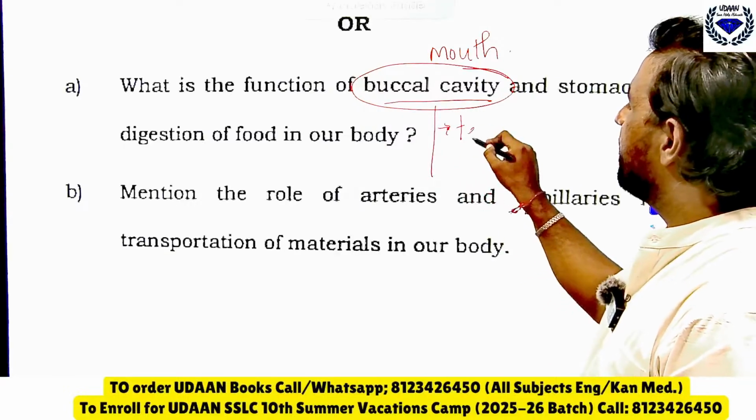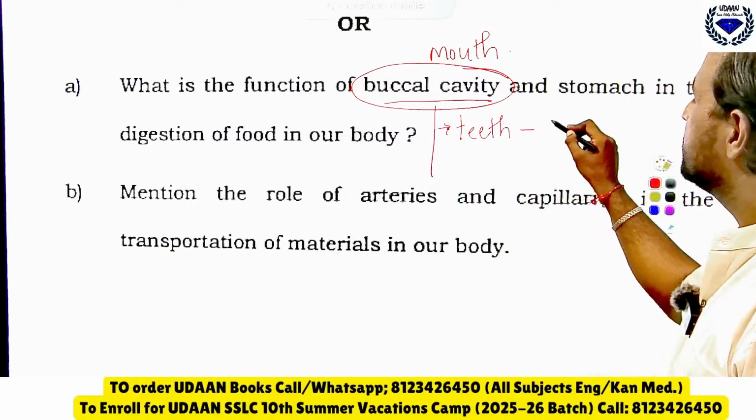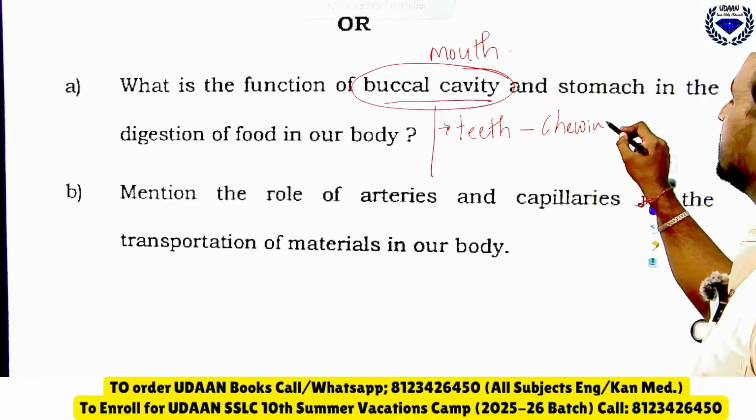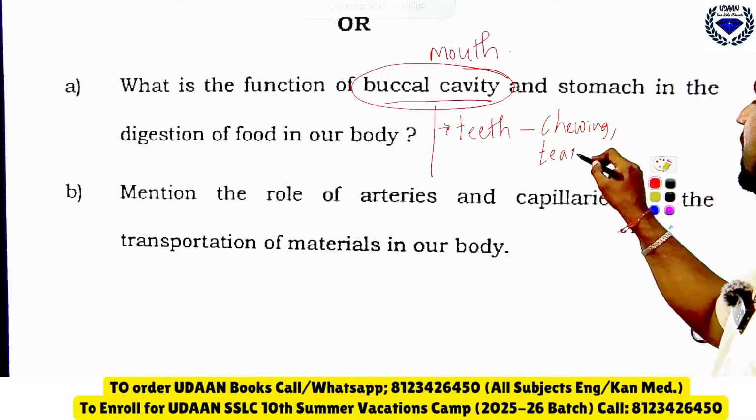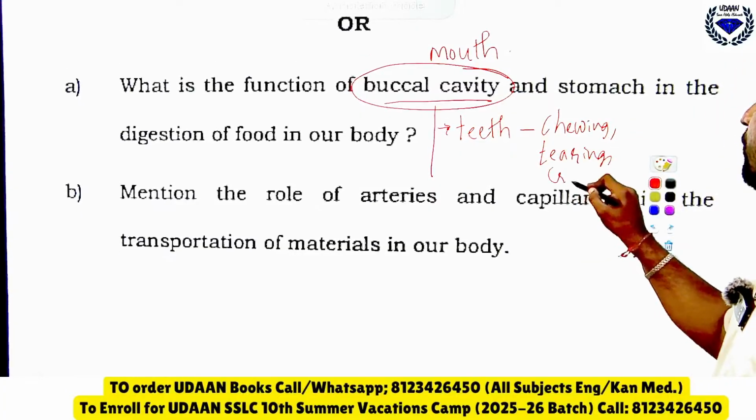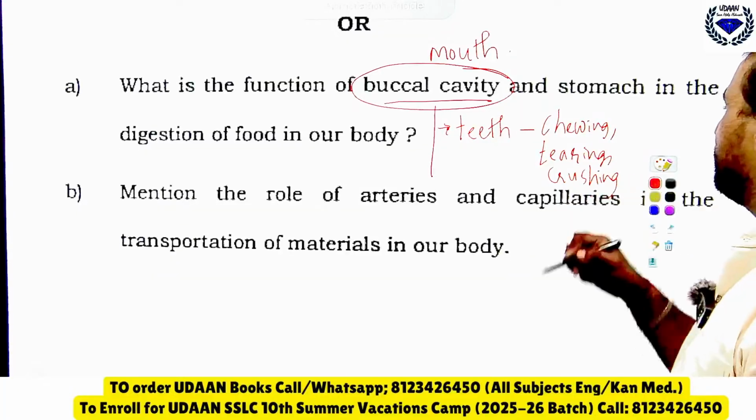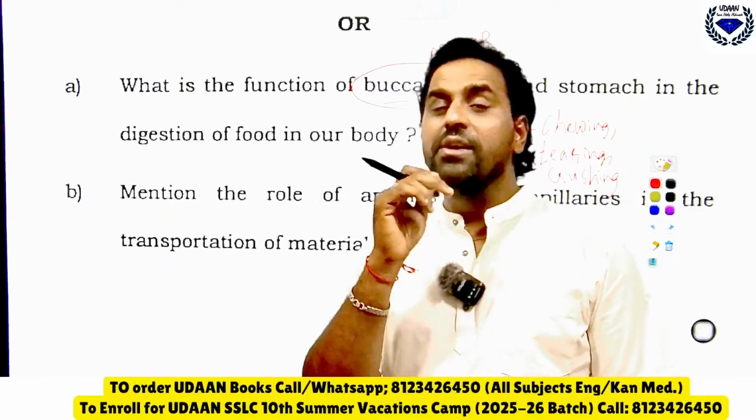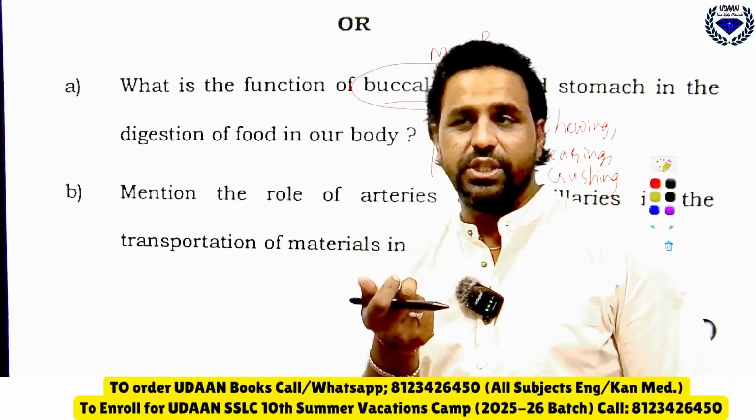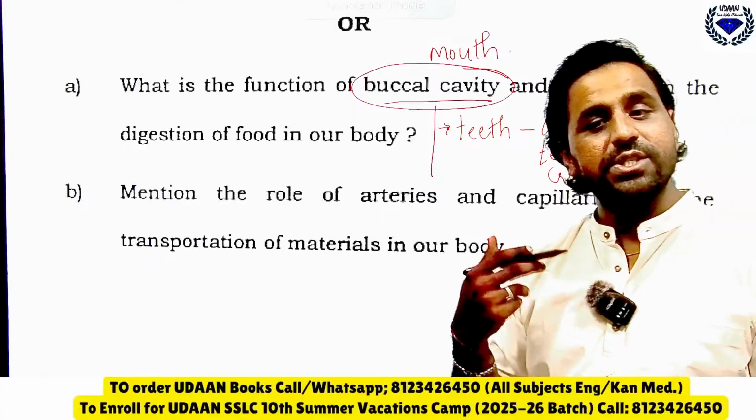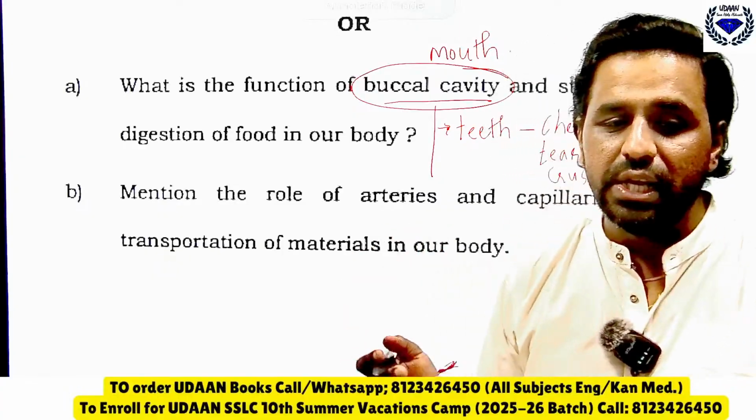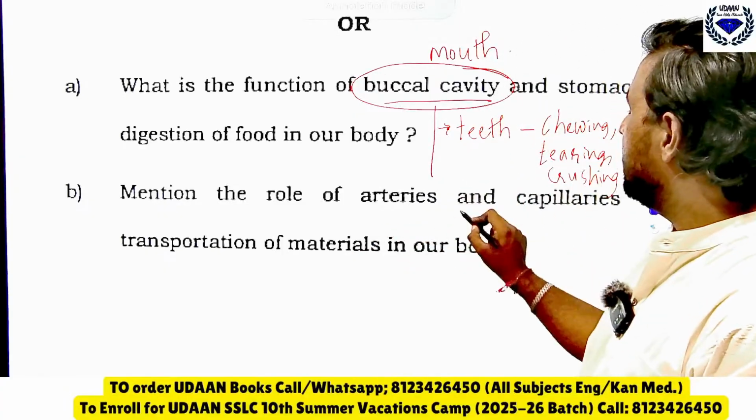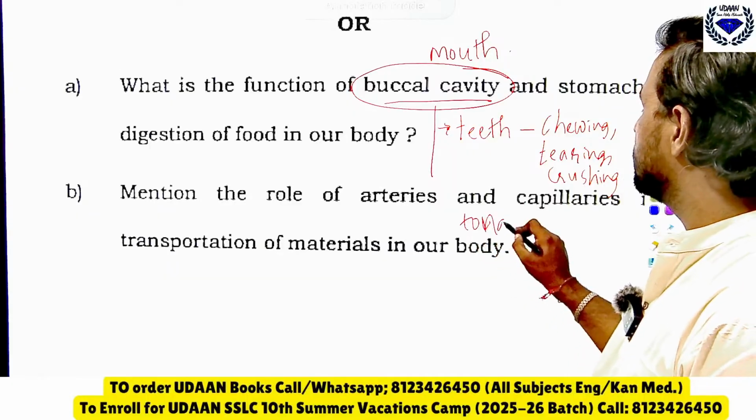See, the buccal cavity has teeth. Teeth help in chewing of food, teeth help in the tearing of food and teeth help in crushing of food. Remember, teeth help you chew. With the front teeth you can tear the food, and with the back teeth you can crush the food if it is solid food. That is the function of the teeth. Then you have the tongue. So what is the function of the tongue here?